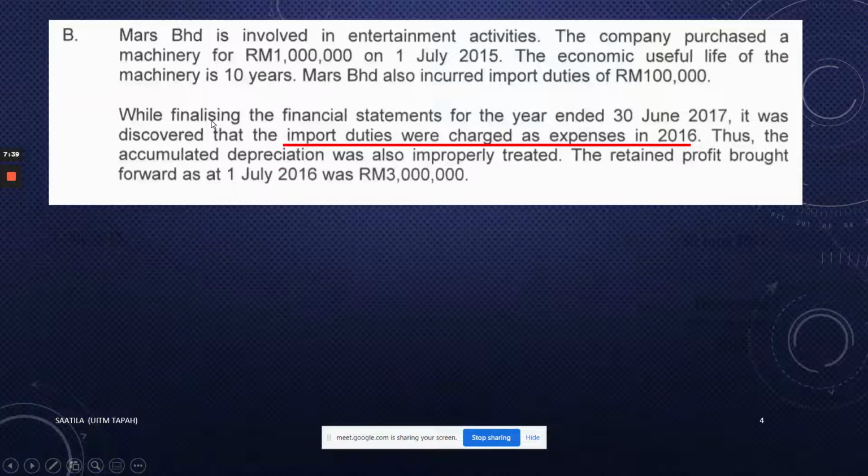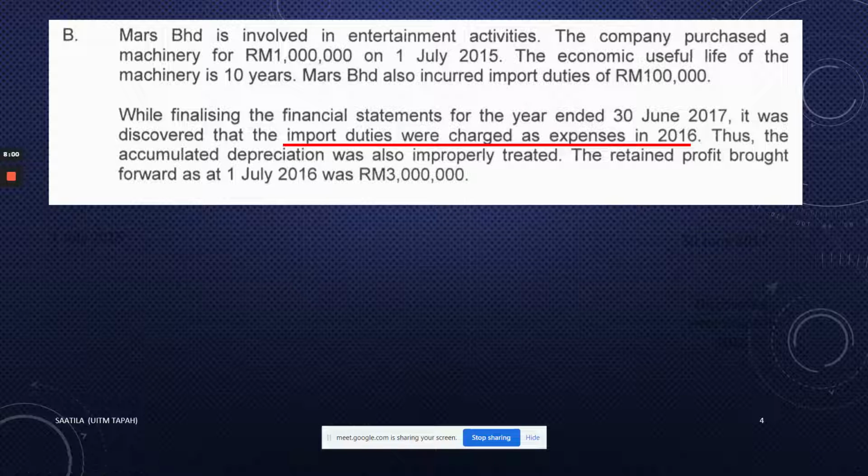Now we go to the next part, which is the question that gives you a scenario. You have a company, Mars Berhad, which is involved in entertainment activities. So the principal activity of the company is providing entertainment. And the company purchased a machinery for 1 million. So remember, machinery is a PPE.